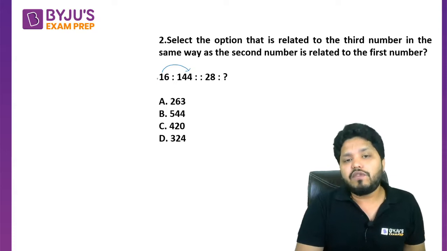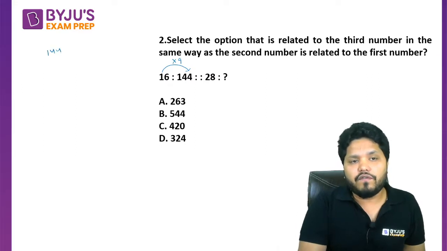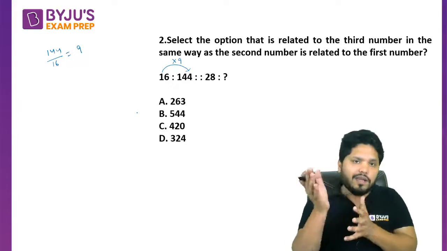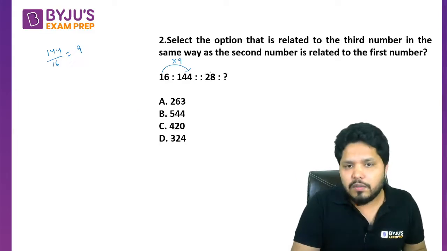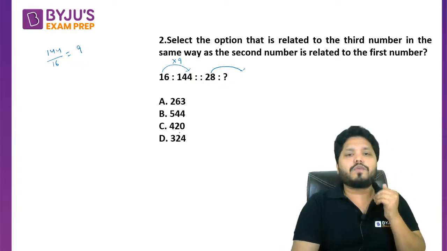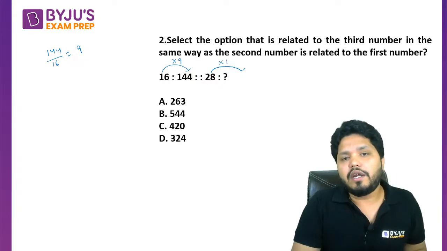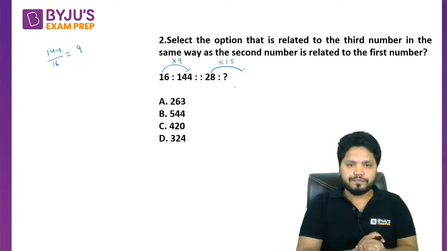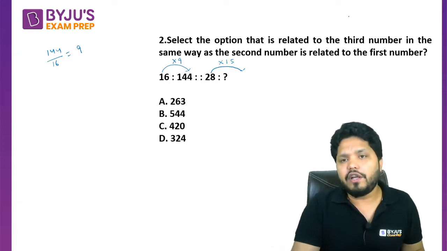Can I say if this number is 16, then this number is 16 into 9, because 144 divided by 16 is 9 only. So 16 into 9 gives you this number. Similar kind of thing has to happen here also. If you look at the option, 28 into 15, if you do that, what are you going to get?